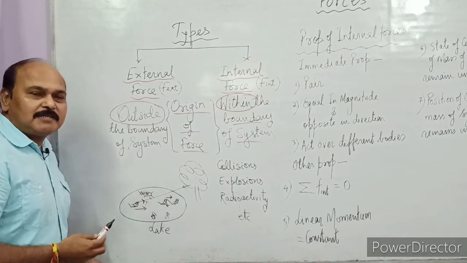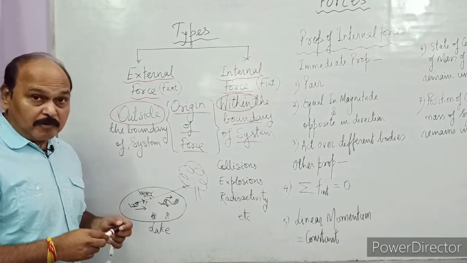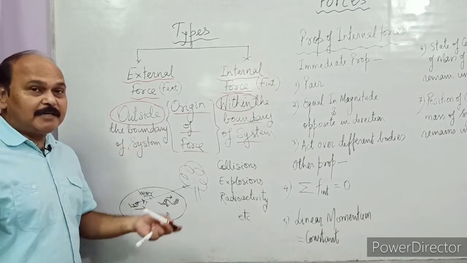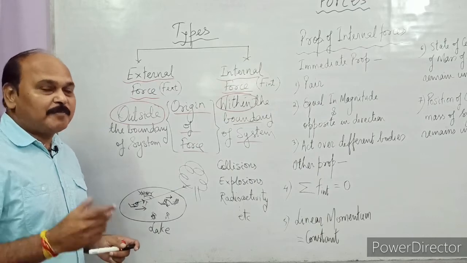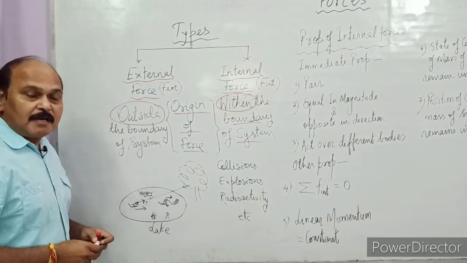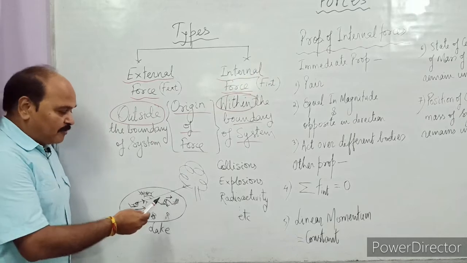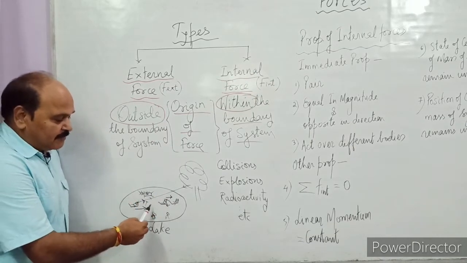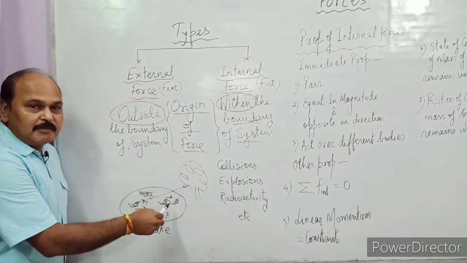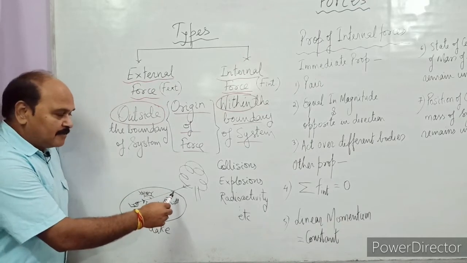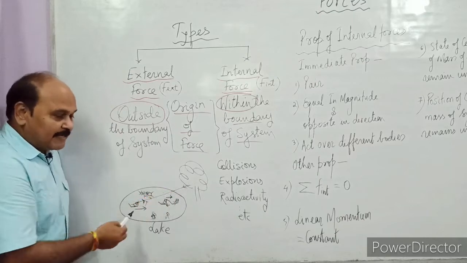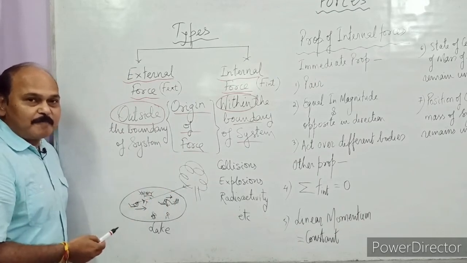How big is the boundary of the system? That depends upon our problem. So we can reduce the size of the boundary, we can enhance the size of the boundary. It all depends upon the problem in the system. So what are internal and external forces? You can understand the forces which are applied by the person within the lake, they all are internal forces. The force acting over this boat from this external source through this string is external force.